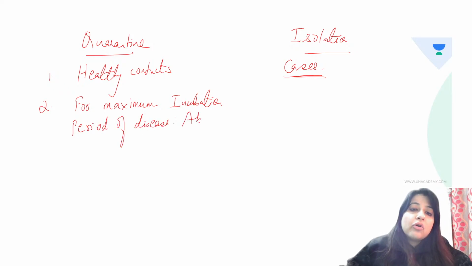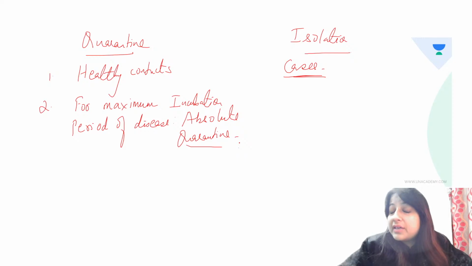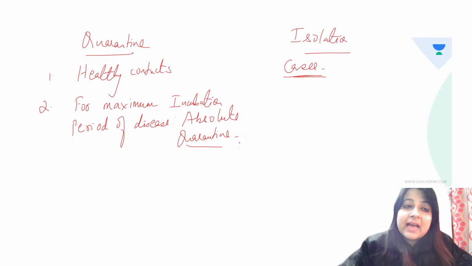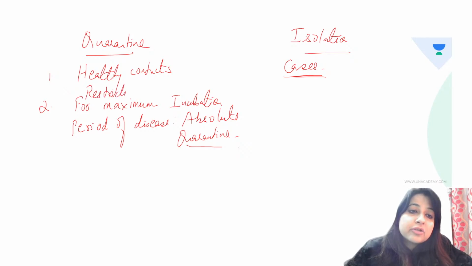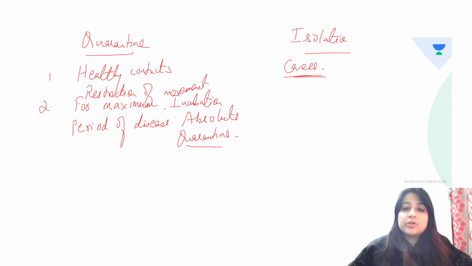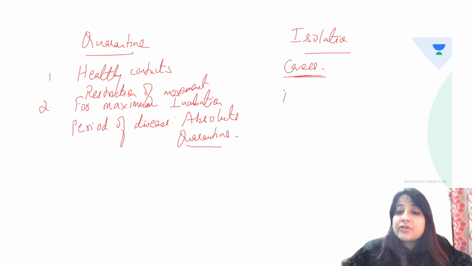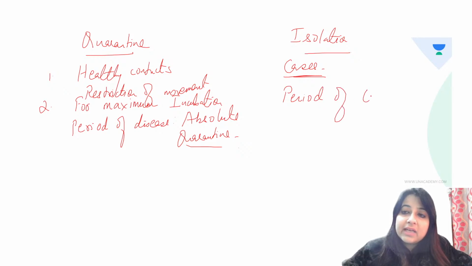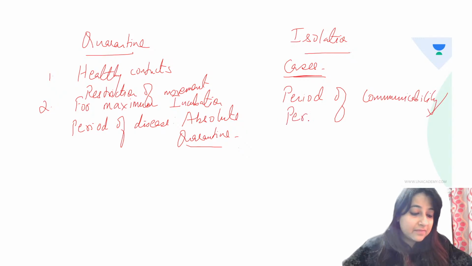And this thing is also known as absolute quarantine. This was also asked in your exams. What is the absolute quarantine? It is that quarantine is restriction of movement for the maximum incubation period of the disease. Isolation, till when do you isolate a case? For the period of communicability, or for the period of transmissibility.